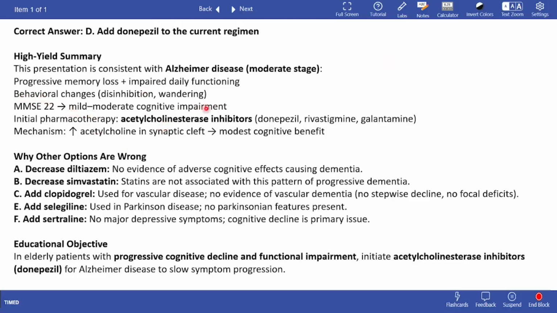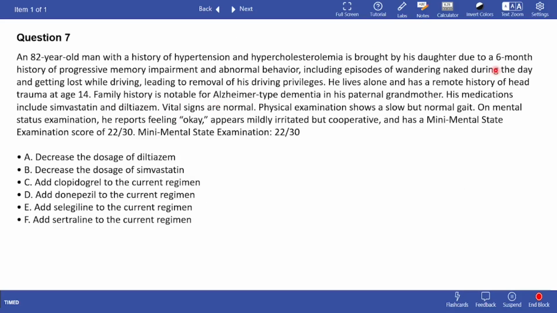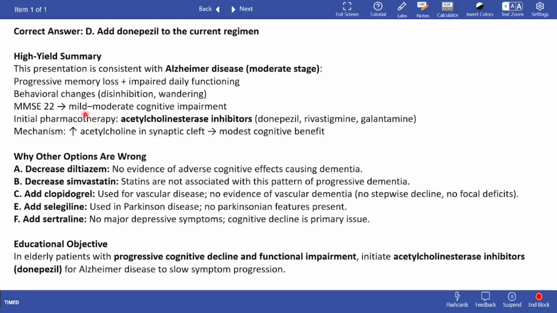Behavioral changes are also there, which means disinhibition and wandering. This is talking about the part where he's wandering naked during the day. This is disinhibition and wandering. And MMSE of 22 is mild to moderate cognitive impairment. So if it's less than or equal to 22, it means that the patient is having mild to moderate cognitive impairment.